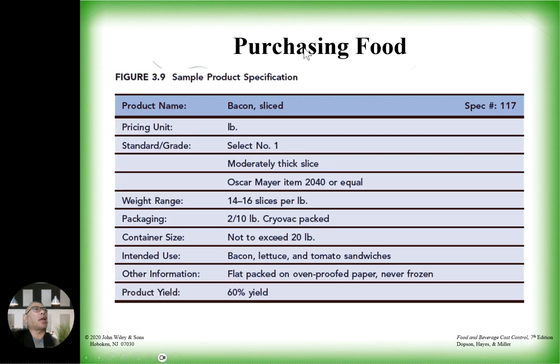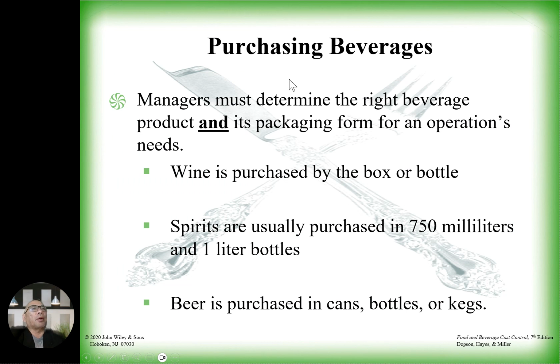Okay, this is an example purchasing specification: bacon, sliced, per pound, select number 1, moderate slice, using Oscar Mayer item. Weight range, packaging size, not to exceed 20 pounds. Intended use, bacon, flat package, and 60% meat. Okay, this is the standard of the product specification. So, purchasing managers must determine the right beverage product and its packaging form for operational needs. Wine is purchased by the box or bottle. Spirit is usually purchased in 750-milliliter bottles. Beer is purchased in cans, bottles or kegs.